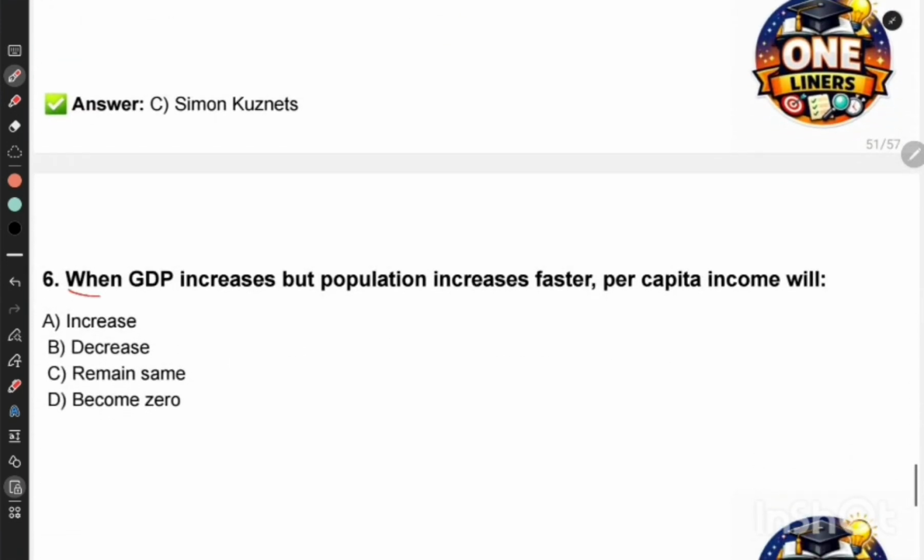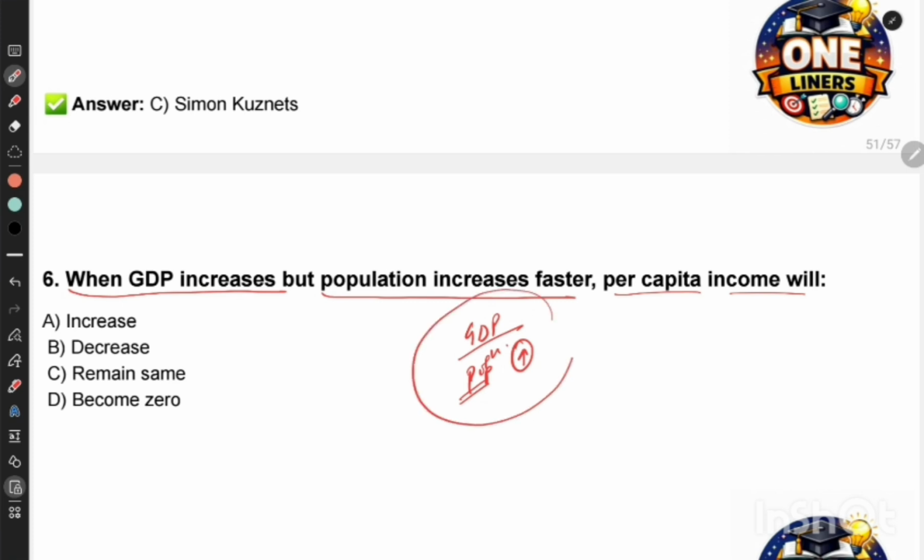Next question. When GDP increases but population increases faster, per capita income will be. So per capita income is GDP upon my population. So if this is increasing faster, so per capita income will, options are increase, decrease, remain same, become 0. The answer is it will decrease. Okay.